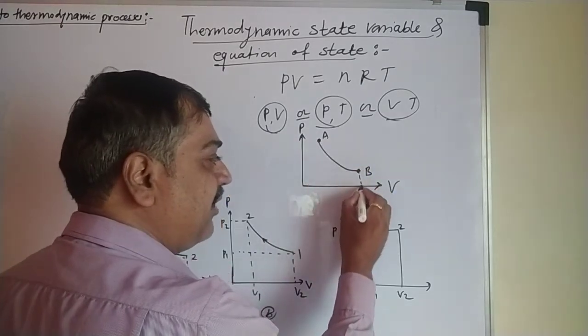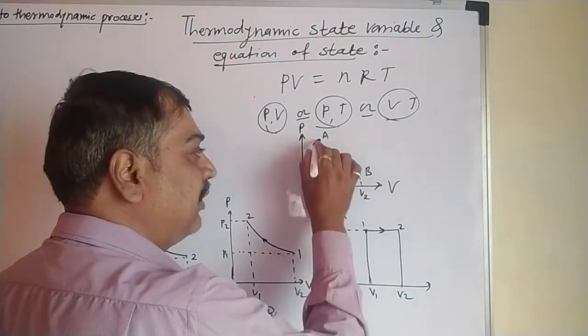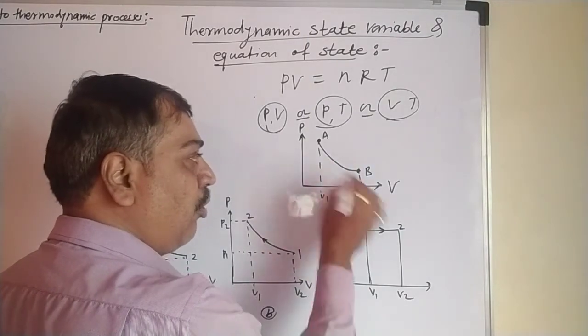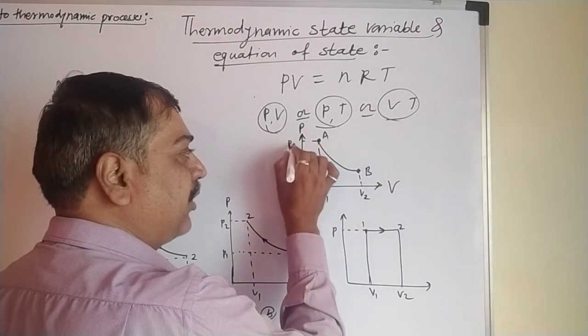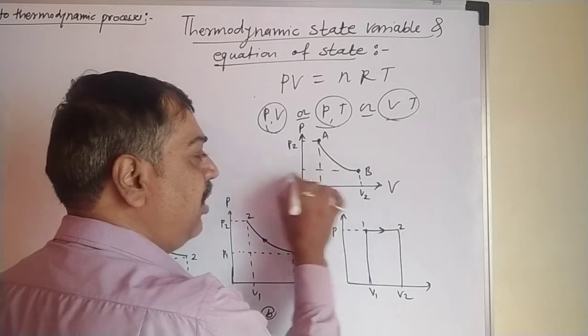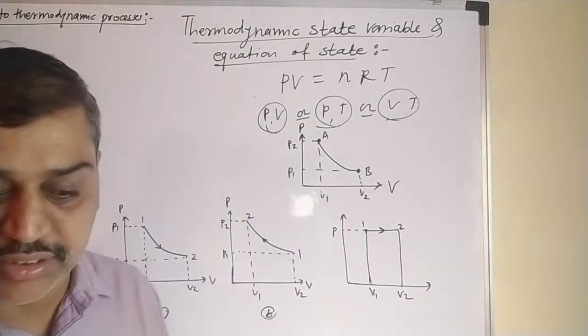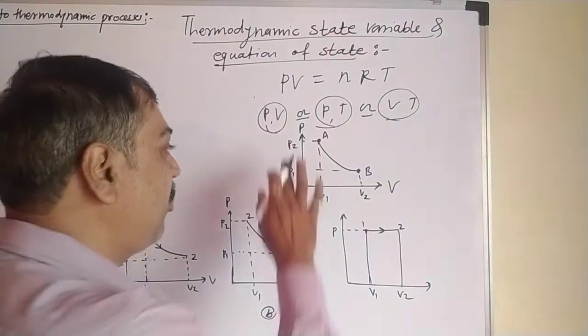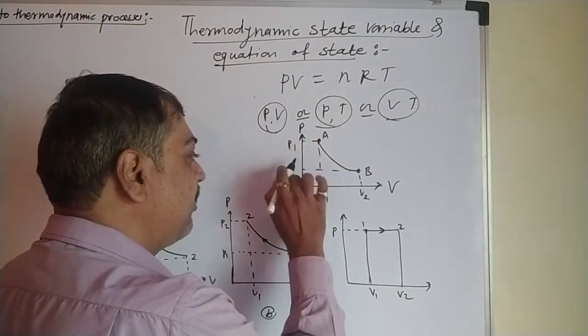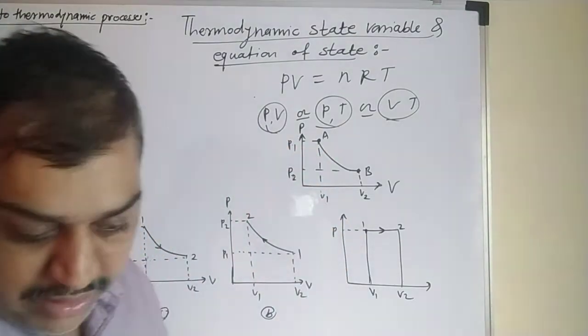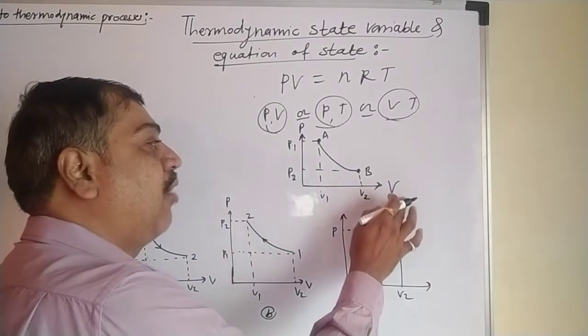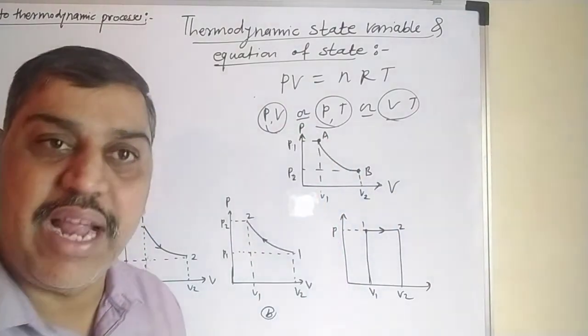Now we can represent this as V2, this as V1; the volume gets changed. Here it is pressure P2, here it is pressure P1. In this fashion we can represent it, just according to the book: it is P1, it is P2, it is V1, it is V2. So volume is taken along the y-axis, pressure along the x-axis.